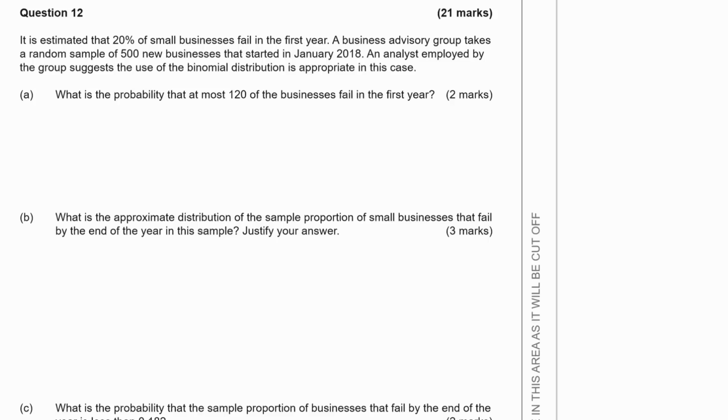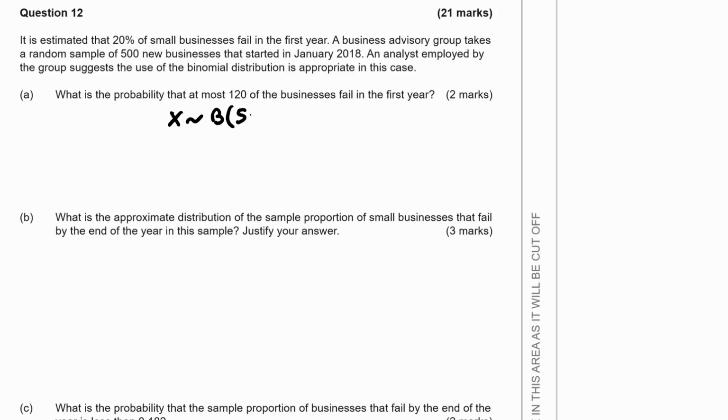It is estimated that 20% of small businesses fail in the first year. A business advisory group takes a random sample of 500 new businesses that started in January 2018. An analyst employed by the group suggests the use of a binomial distribution is appropriate in this case. So we could say that we have a binomial